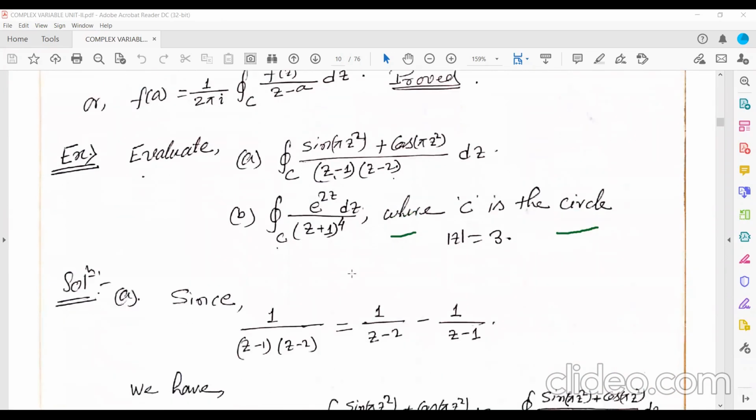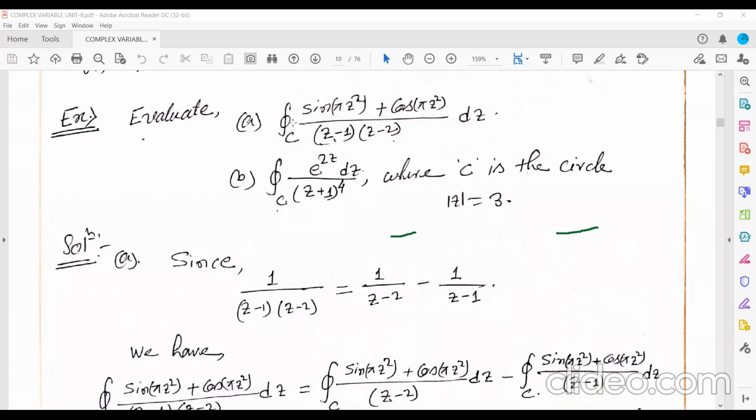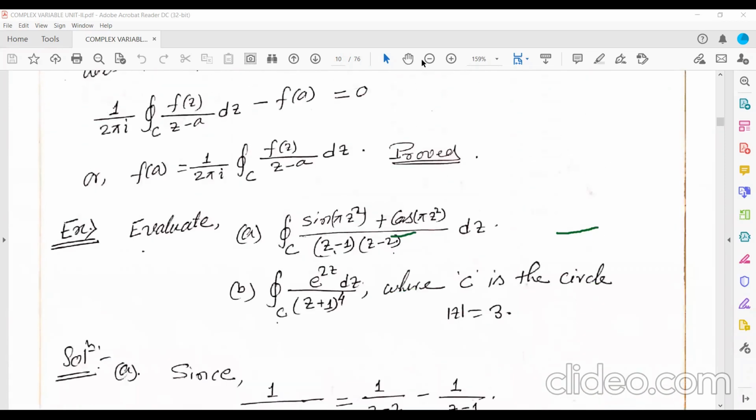So f(z) you already know: f(z) is sin pi z squared plus cos pi z squared. And here a is 2, and here a is 1. Use this result.